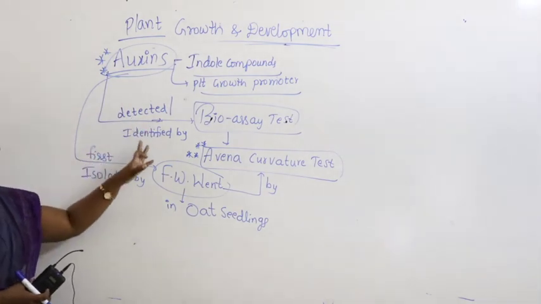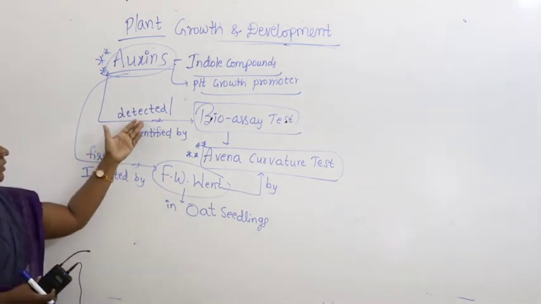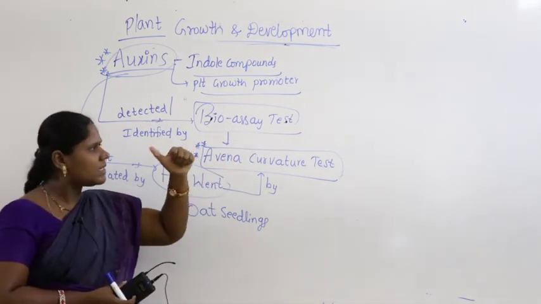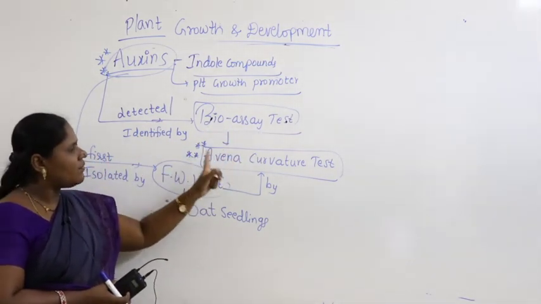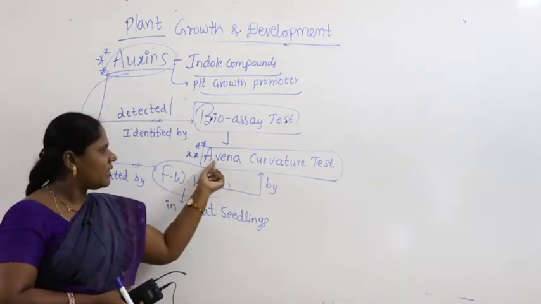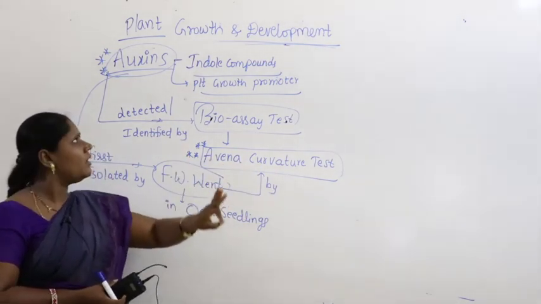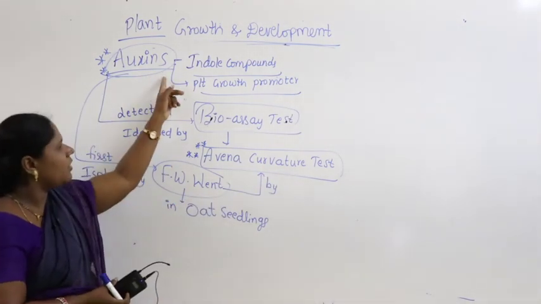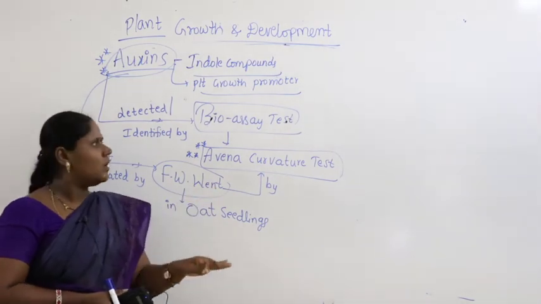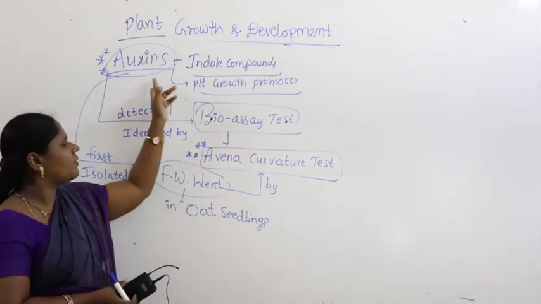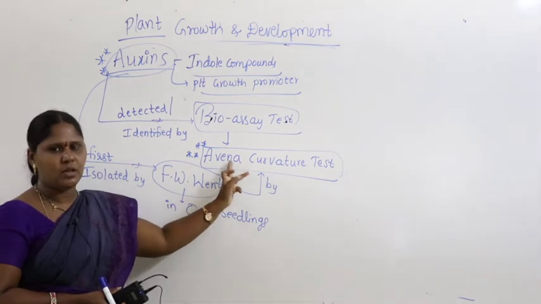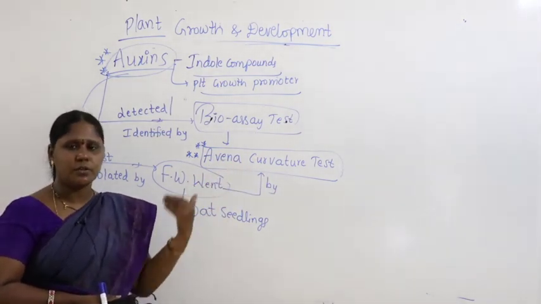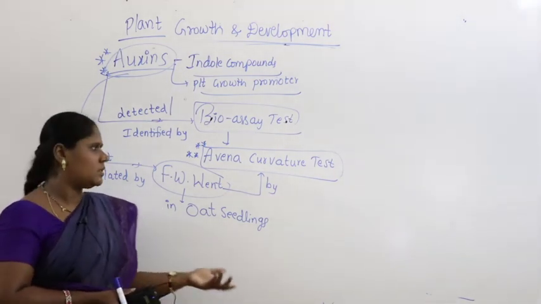I repeat again. Auxins can be detected or identified within the plant with the bioassay test. What is the test? The test is the Avena curvature test. With the Avena curvature test, you can identify the presence of auxins. Sometimes the question comes, what is the bioassay test for identification of auxins? Look for the option Avena curvature test. Who introduced the test for identifying auxins?